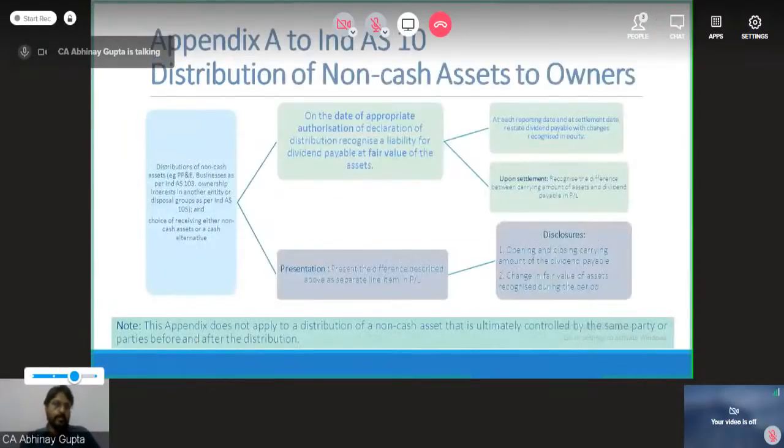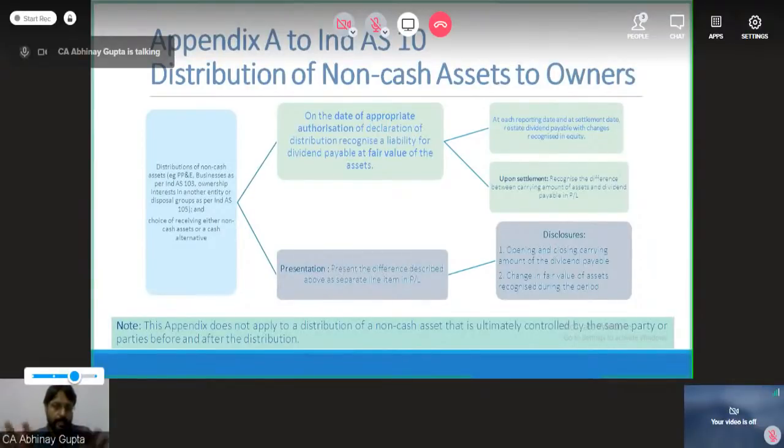Now the last slide for this standard is Appendix A. Although this is not an important thing and generally not asked in the examination, still, since it forms part of our standard as Appendix A, let's quickly understand what this is. This is talking about a different matter: distribution of non-cash assets to owners.